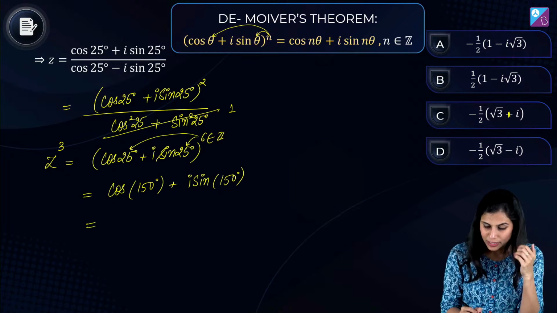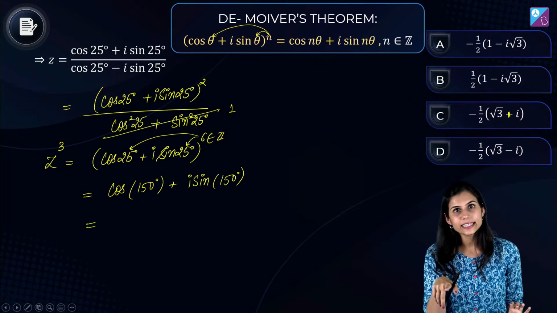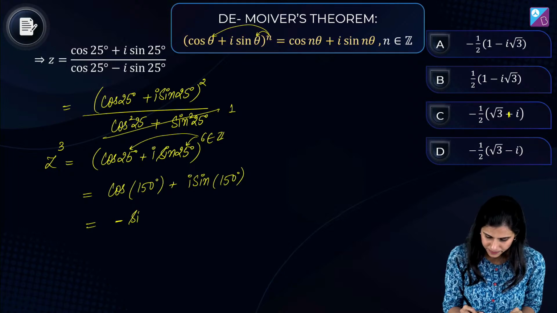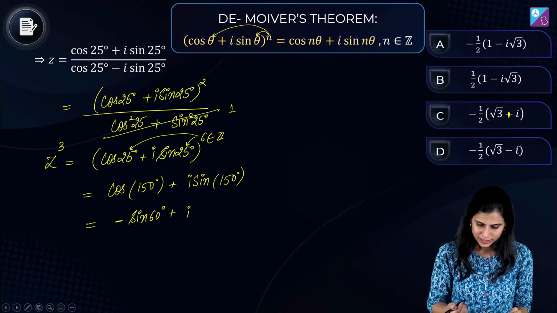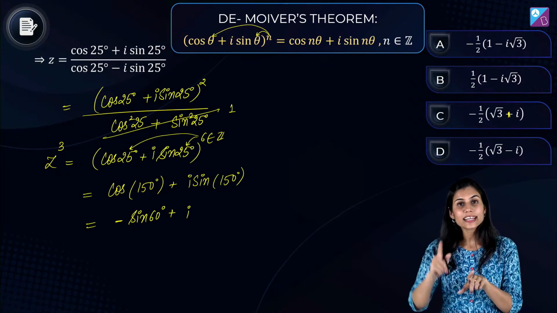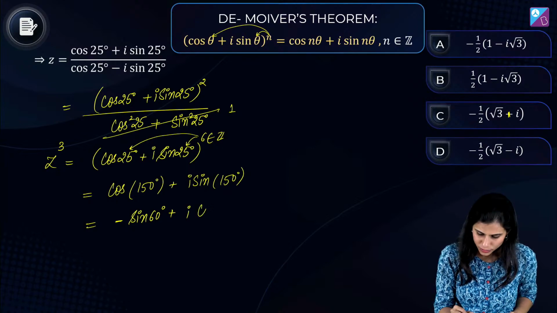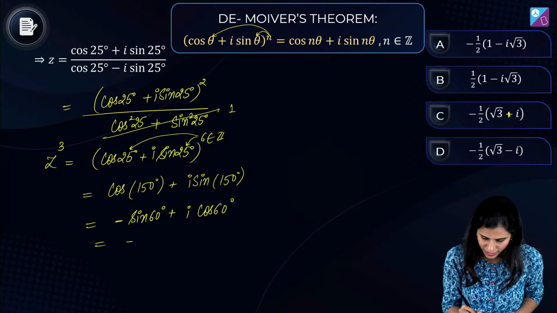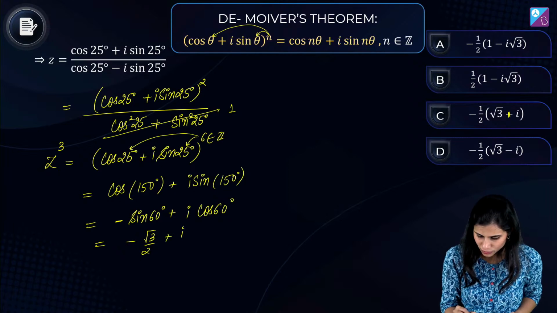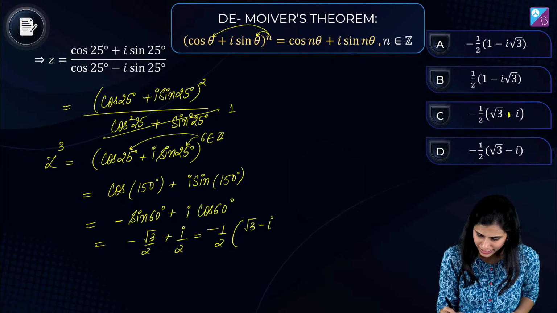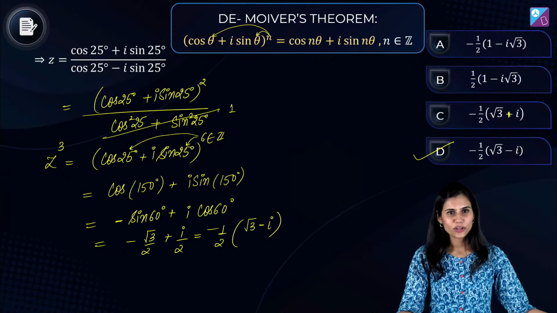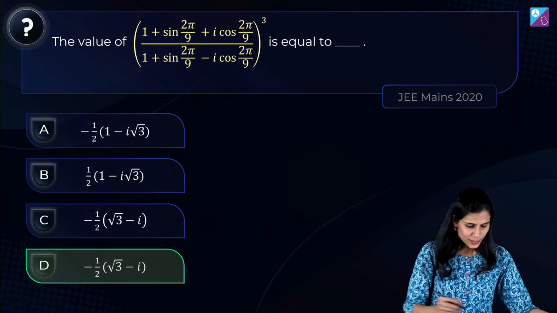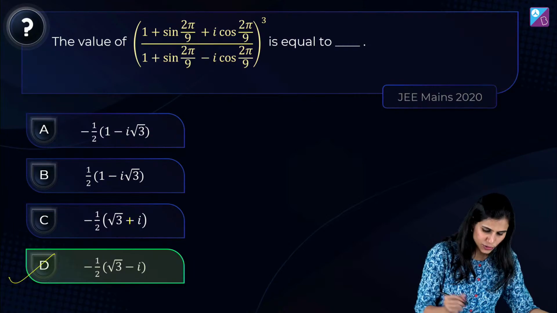So cos 150 comes out to be cos of 90 plus 60, which is minus sine 60, plus iota times, what is this? Sine of 150, sine of 90 plus 60, that means cos 60. So you get minus root 3 by 2 plus iota by 2. You take out minus 1 by 2 common, you will be left with root 3 minus iota, which is sitting in option D. Varsha, very very good. So D is the correct answer if I change this to plus.